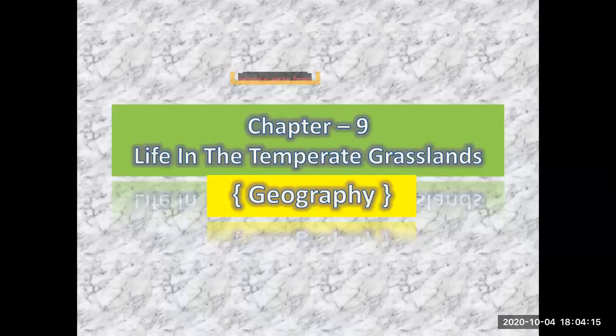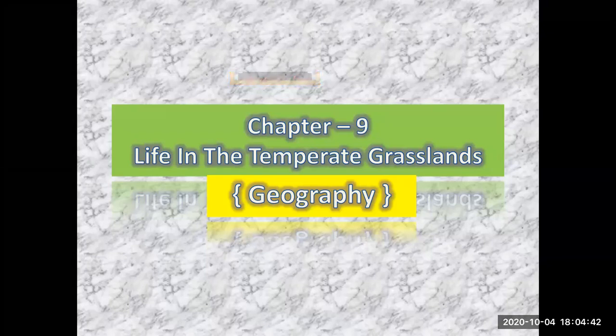Hello everyone, here I'm going to explain chapter 9, Life in the Temperate Grassland. Here you have to understand what type of grasslands are found in temperate areas and how people are spending their life. Just as a forest can be defined as a place where trees are the main type of vegetation, grassland can be defined as a region where grasses are the dominant type of plant life.